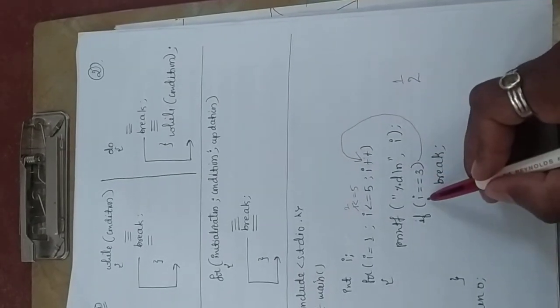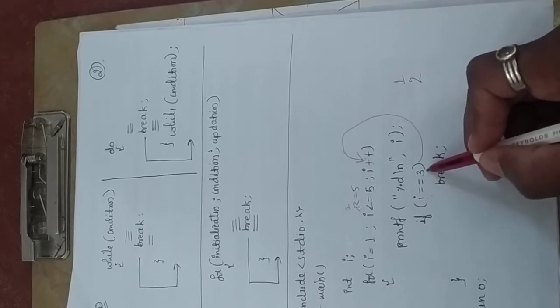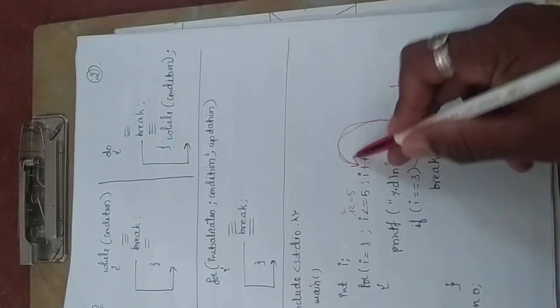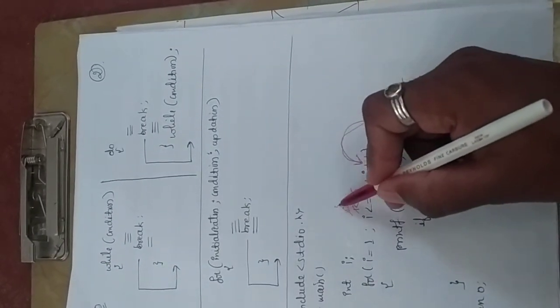Then check the updated I value in the if condition. Check whether 2 is equivalent to 3? False. False means go back to the updation part. Increment the I value. Now the I value is 3.